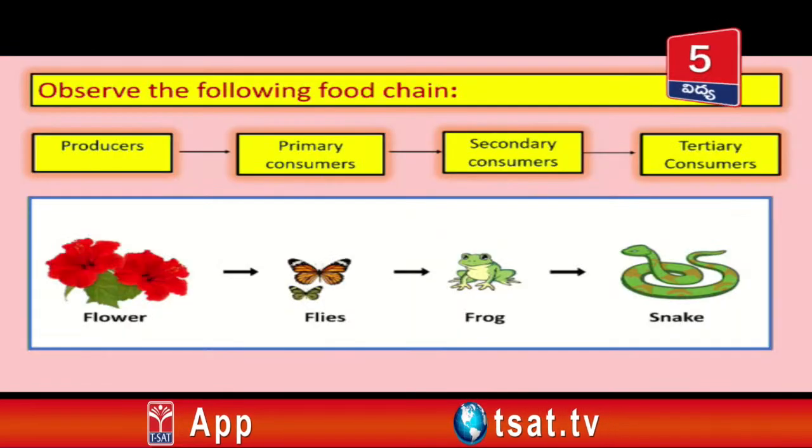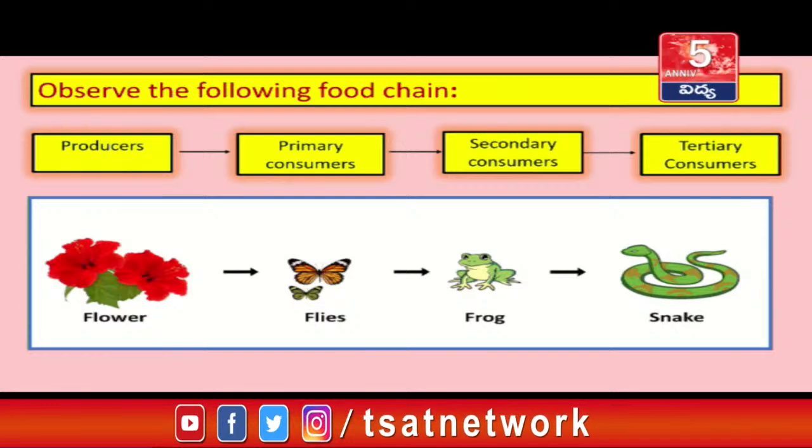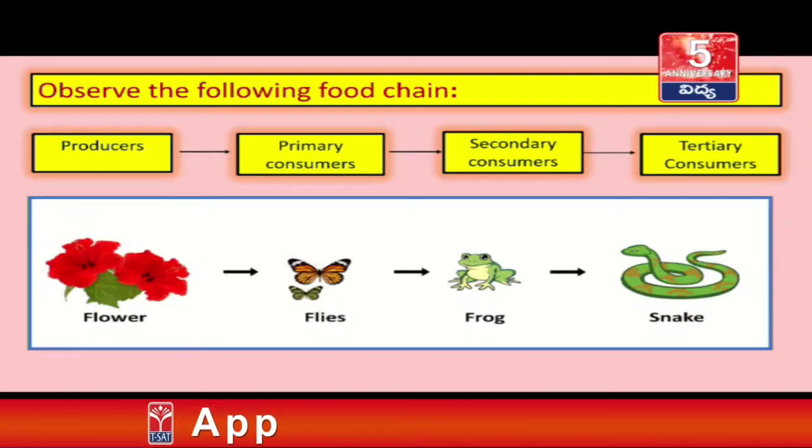Children, observe the following food chain. So, the food chain starts with producers. Primary consumers are dependent on producers. Secondary consumers are dependent on primary consumers. Tertiary consumers are dependent on secondary consumers.